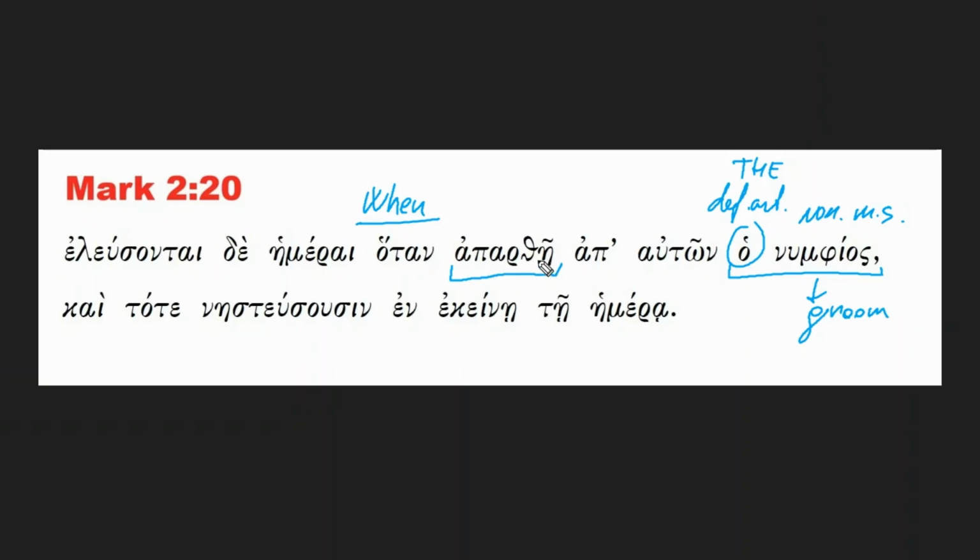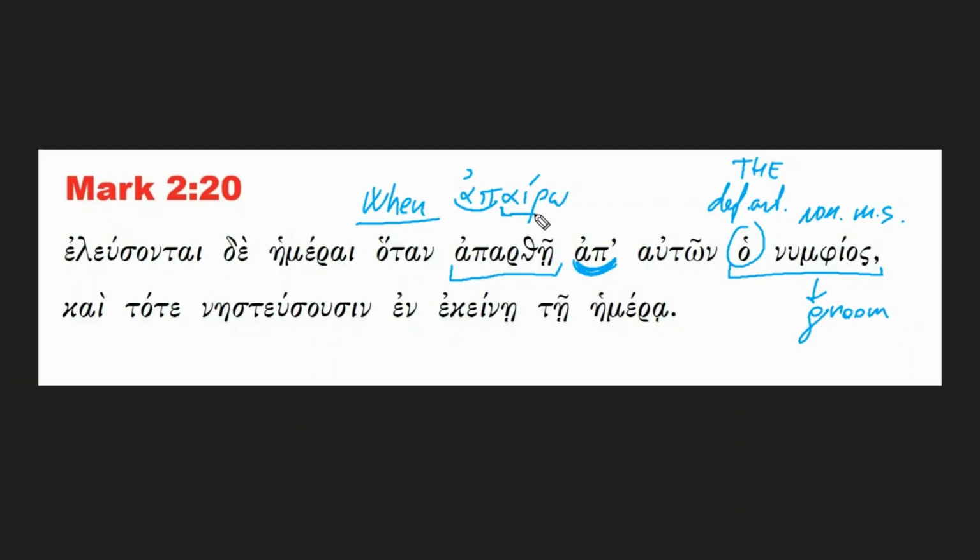Now this is kind of hard to reconstruct, but the verb is apairo, which is a compound verb. There is a preposition apo, which then is repeated also after the verb. This is very typical in Greek, where the preposition also appears in the verb and then after the verb to stress the same concept.